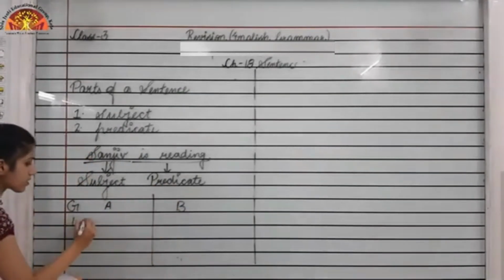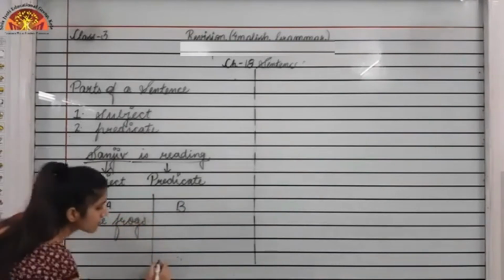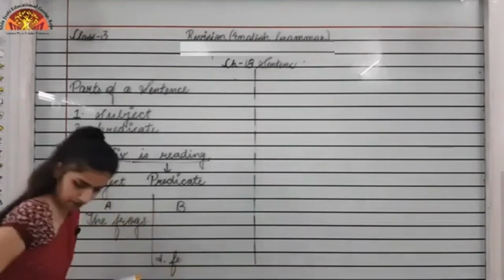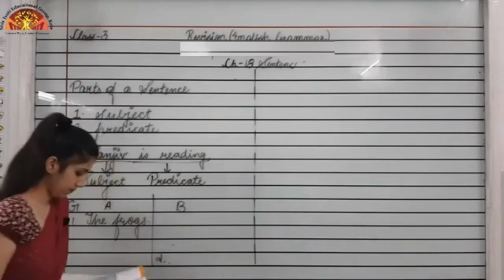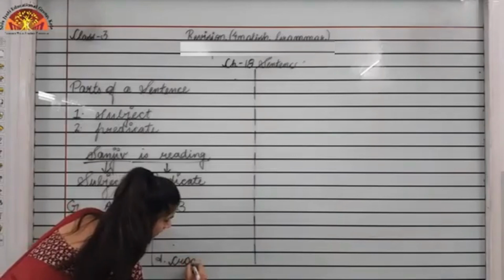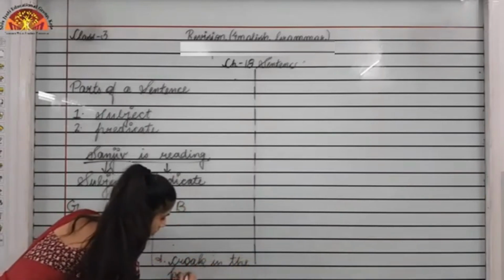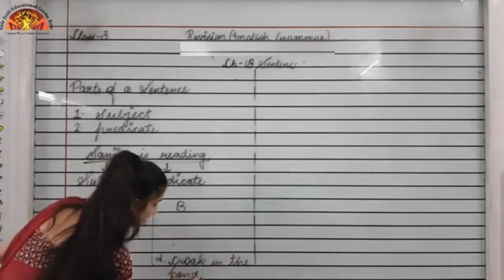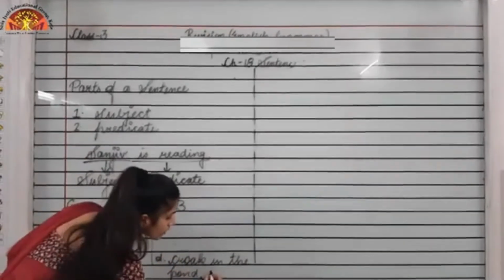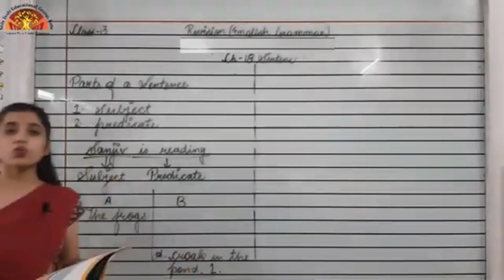Here you can see the first one, that is the frogs, and somewhere here you can see the D point, which is croak in the pond, right? This is written over there. In column B, this is the D point. So here you have to write 1. And the rest you have to do like this only.